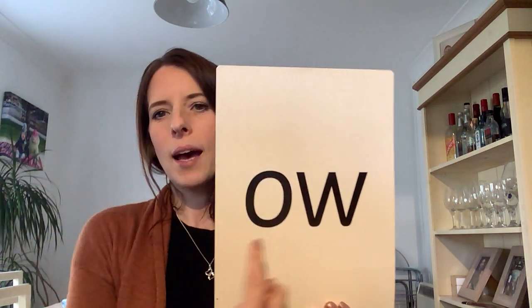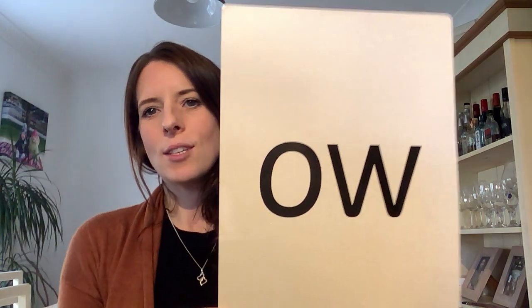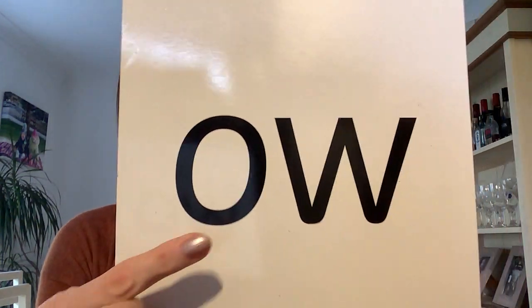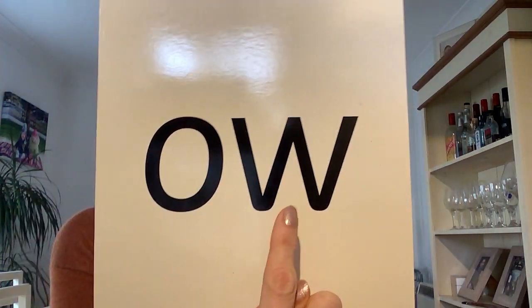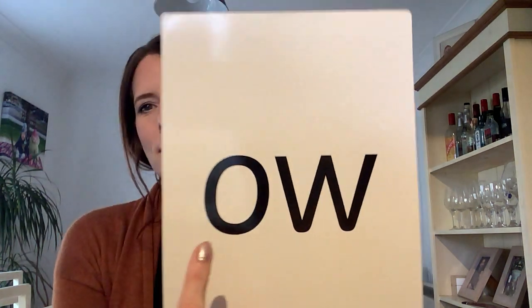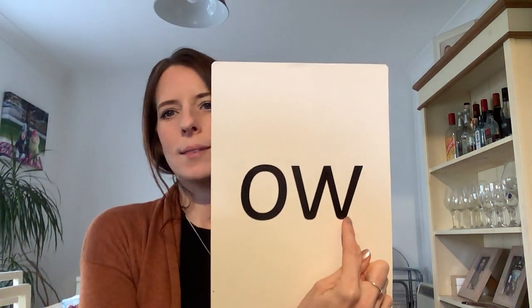But this week we're going to be learning this sound. Two letters that make one sound. Which letters can you see? O and W. But they don't make the sound opwa. They make the sound O. Can you see that?